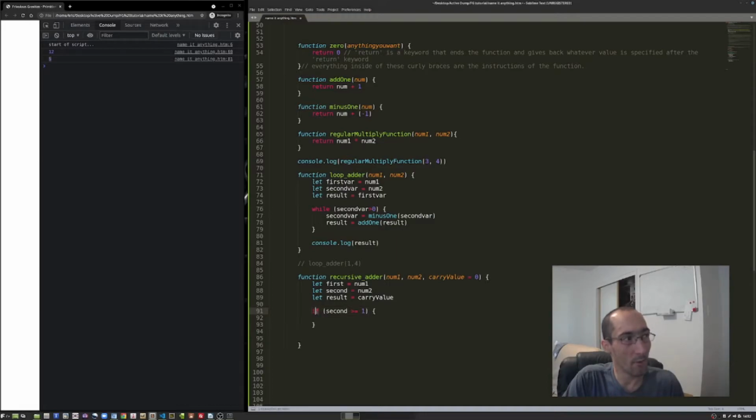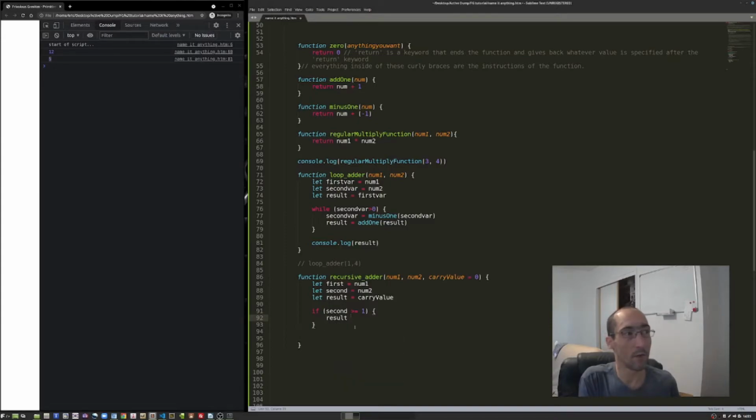This if is a keyword, so again, you can't use it as a variable, and this basically just processes a true or false and says, if whatever you put in here is true, then do all this stuff here, right till the ending of the curly braces. If this doesn't evaluate to true, then it does nothing. So this is sort of going to be how we help prevent ourselves from falling into an endless recursive loop.